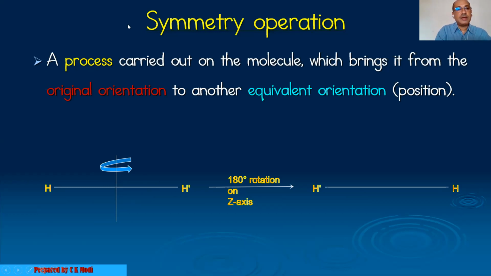This H prime comes over here and this hydrogen comes over here. Therefore they interchange their positions. This structure is equivalent to the original structure, so these are equivalent orientations. Therefore, this molecule has symmetry. This is the cyclic operation we have performed on the z-axis.